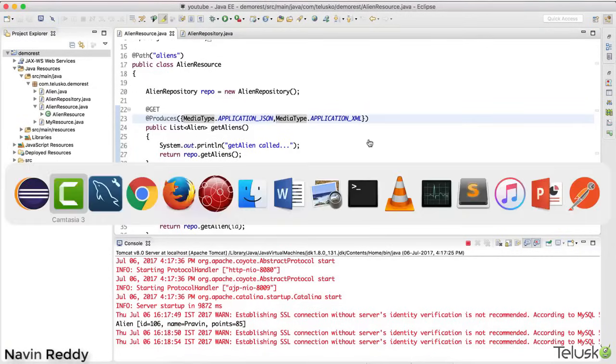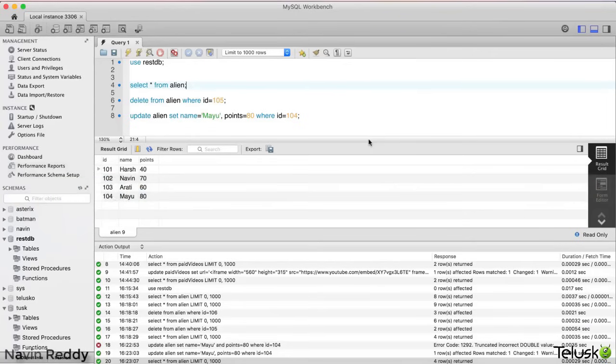So when I say more features, let me just go back to my database, which is MySQL here. And I have made some changes in my code. In the database especially, I have deleted this ID 105 just to check something. And I was trying to update this name. Initially it was Mayank. Now I just renamed it to Mayu with the help of this update query.